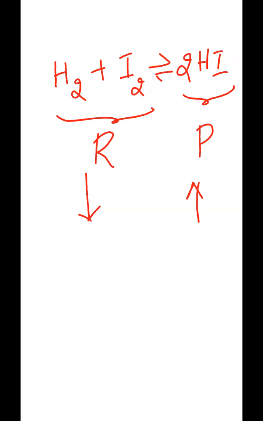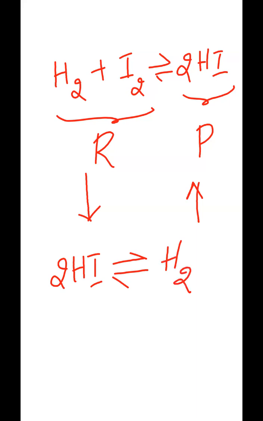If you reverse the conditions, what will happen? The 2 moles of hydrogen iodide will decompose again to give hydrogen plus iodine.